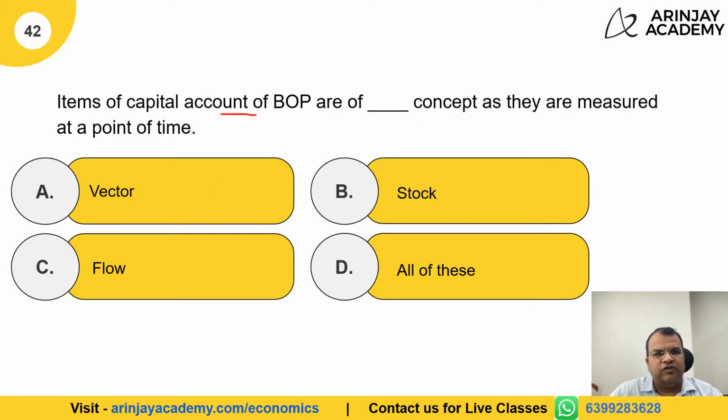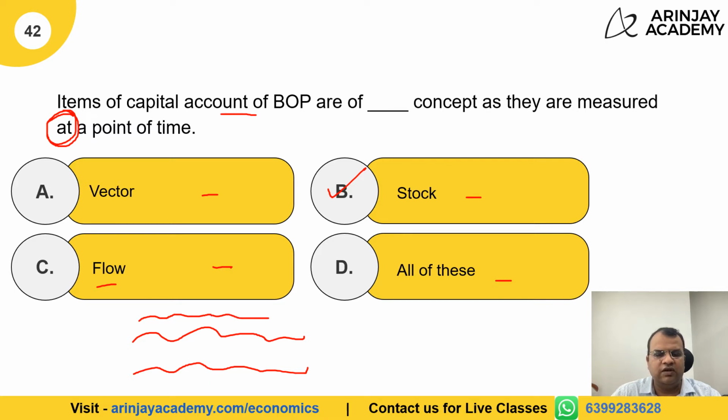Items of the capital account of balance of payment are of dash as they are measured at a point in time. So are they a vector quantity, a stock quantity, a flow, or all of these? Now you know that anything that is measured at a particular point in time is a stock concept. A flow, just like a water or a river flow, if you want to remember it like this, is something which happens over a period of time. A stock is something which is lying stationary at one point. So therefore anything that happens at a point in time is a stock concept.